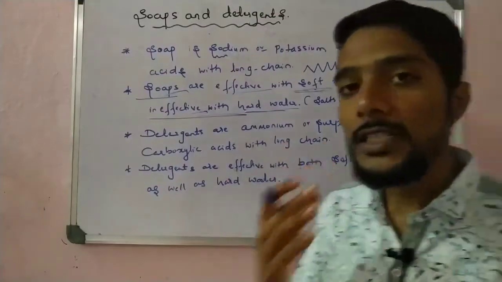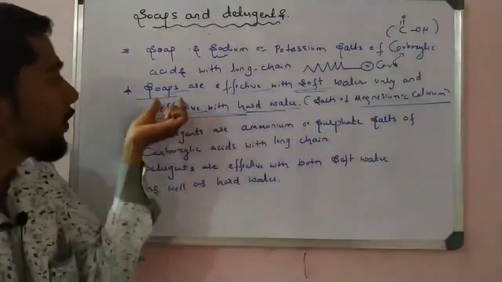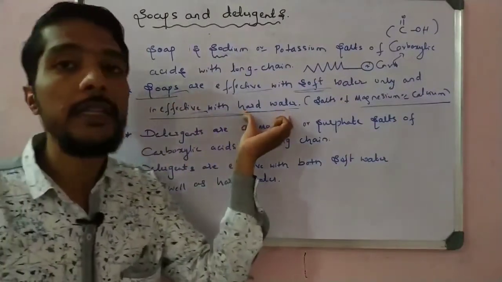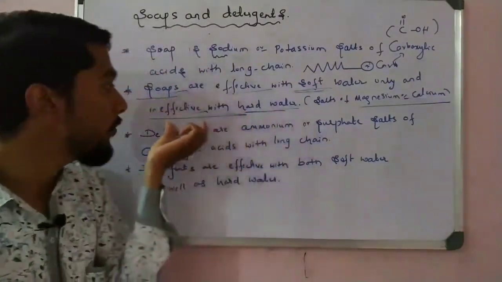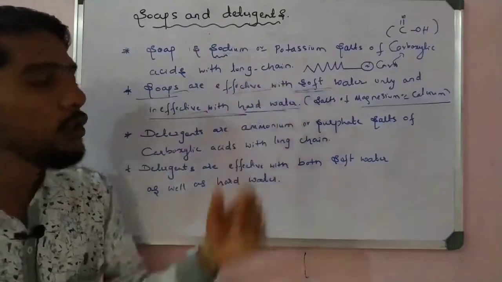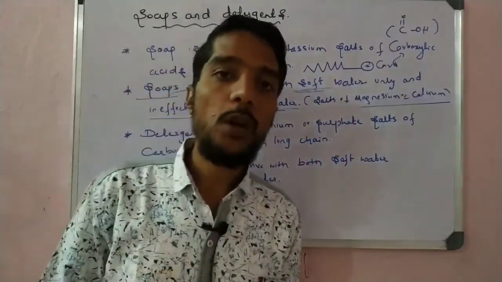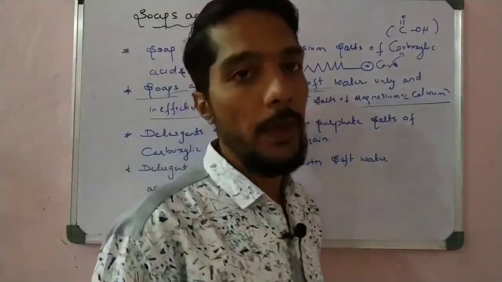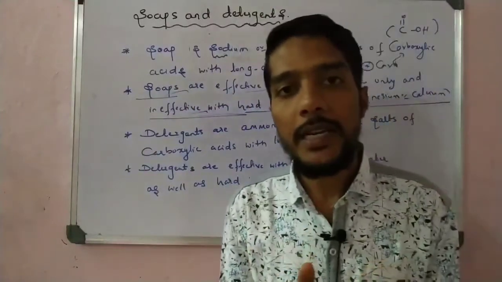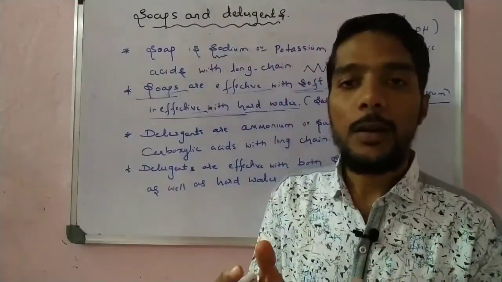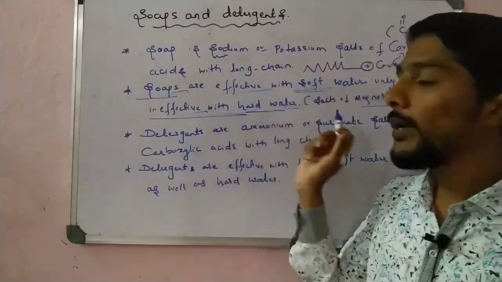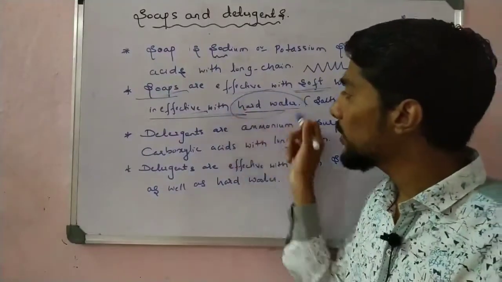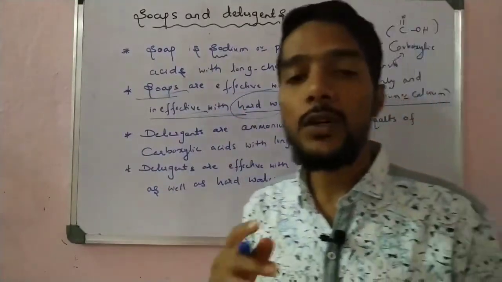So what is the disadvantage of soap? The disadvantage of soap is it does not work in hard water. It does not work effectively in hard water, but only works in soft water. We observe that soap cleans dirty cloth, but only in soft water. So if hard water is present, how do we clean the cloth? That is one question here.